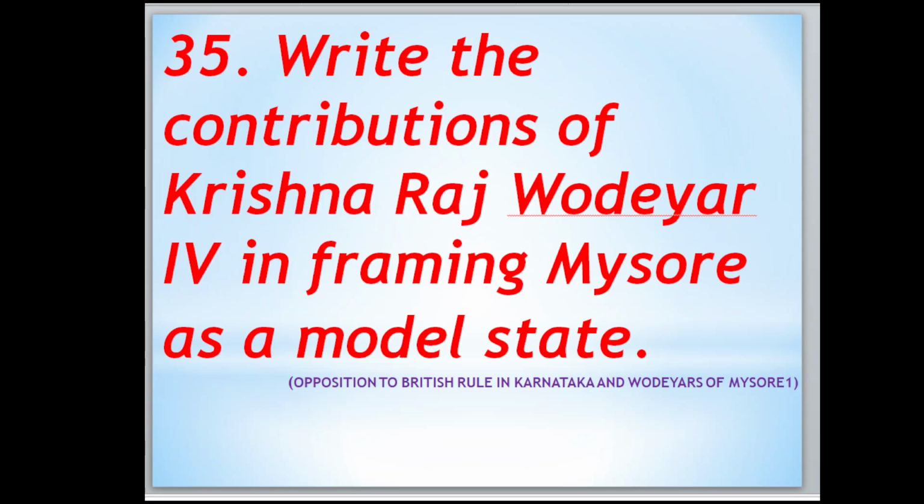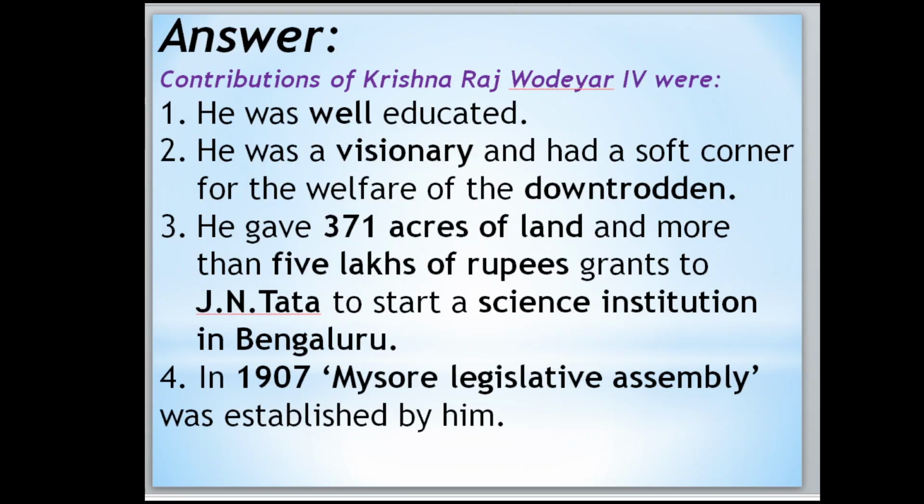Write the contribution of Krishnaraja Wadiyar IV in framing Mysore as a model state. Contributions of Krishnaraja Wadiyar IV were: he was well educated, he was visionary and had a soft concern for the welfare of the downtrodden backward classes. He gave 371 acres of land and more than 5 lakhs of rupees grants to J. N. Tata to start a science institution in Bengaluru.